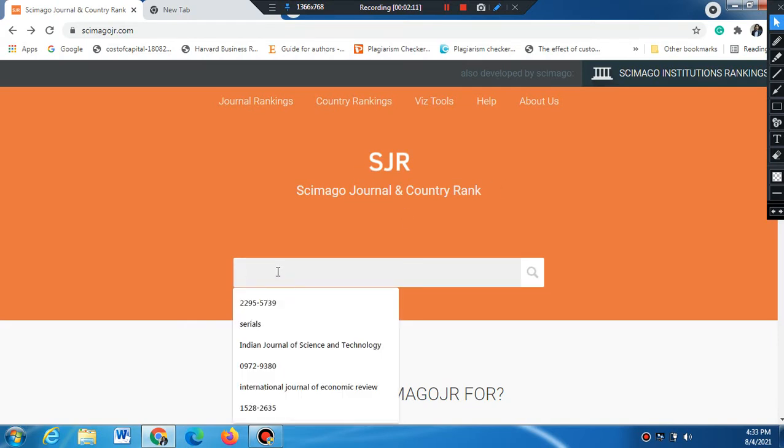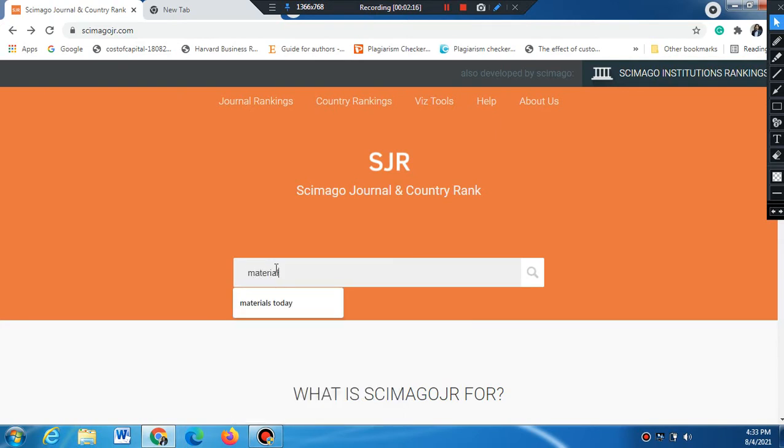For an example, I write here the name of a journal. You can also write the ISSN number of the journal. Okay, only the exact name of the journal, or you just write the ISSN. So you will come to know whether this journal is Scopus indexed or not. I know one journal, and I will let you know whether it is actually Scopus indexed, and if it is, what the quartile of the journal is. I have written here Materials Today.